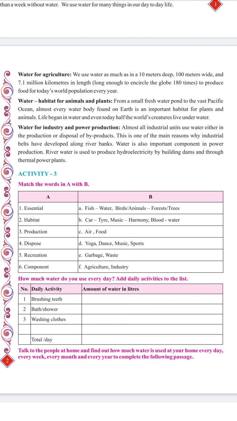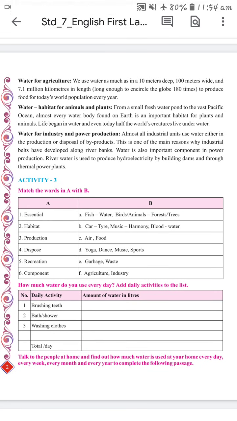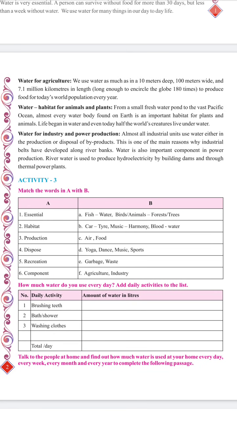Now, water as a habitat for animals and plants. From a small freshwater pond to the vast Pacific Ocean, almost every water body found on Earth is an important habitat for plants and animals. Life began in water, and even today, half of the world's creatures live under water. So, dear students, we know that water is one of the essential components of life. Many lives depend on water.